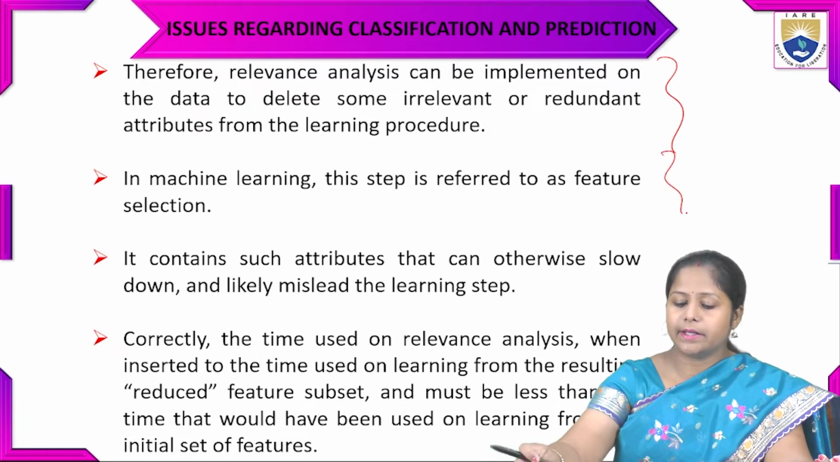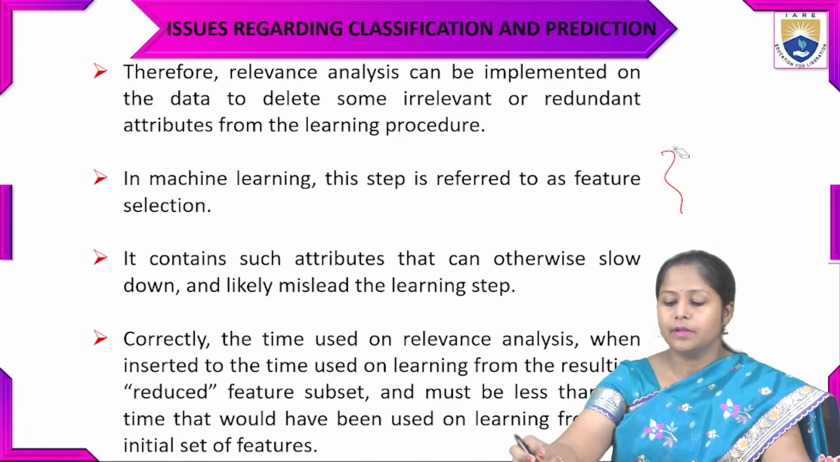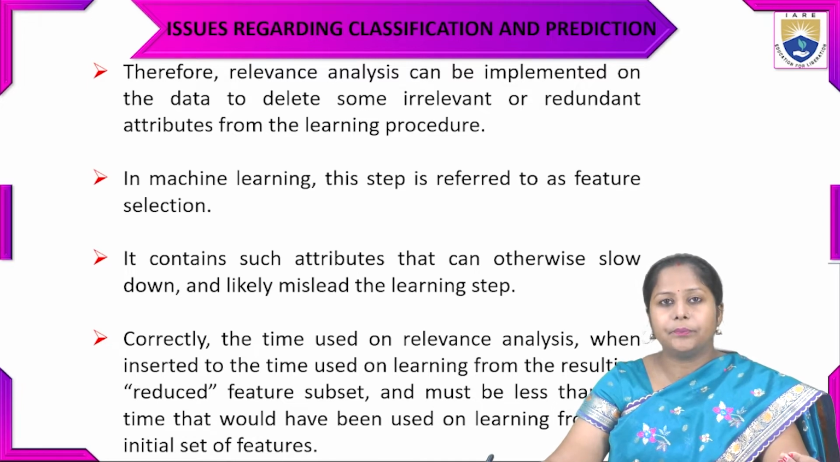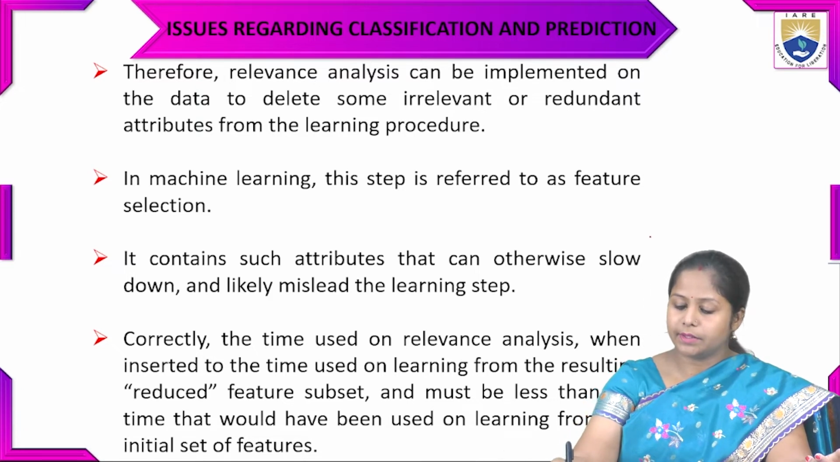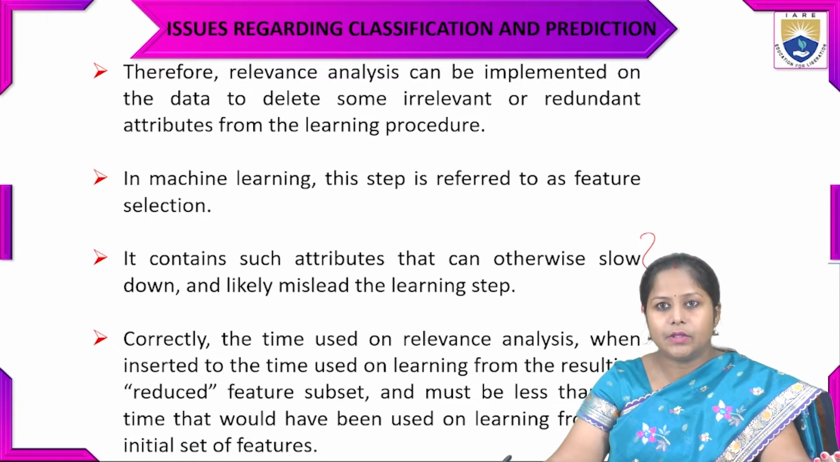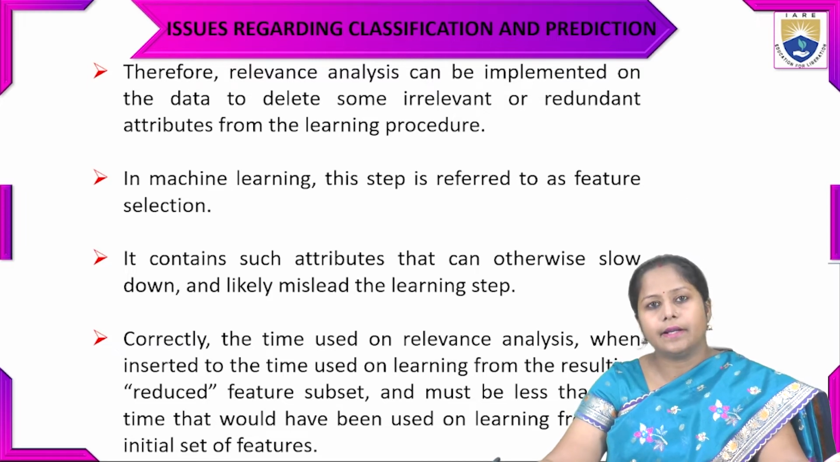And in machine learning, this step is referred to as feature selection. So we have to select some particular features for better analysis by the model. We have to extract the data that we need to process, before and after the pre-processing phase. Otherwise it contains attributes and values that can slow down and likely mislead the learning process.